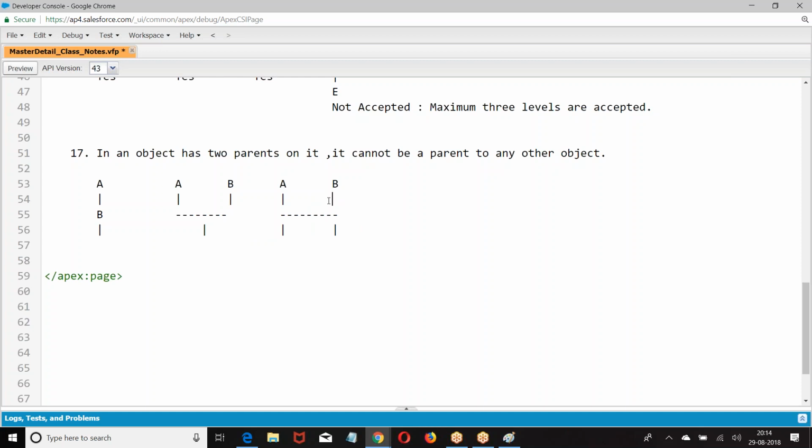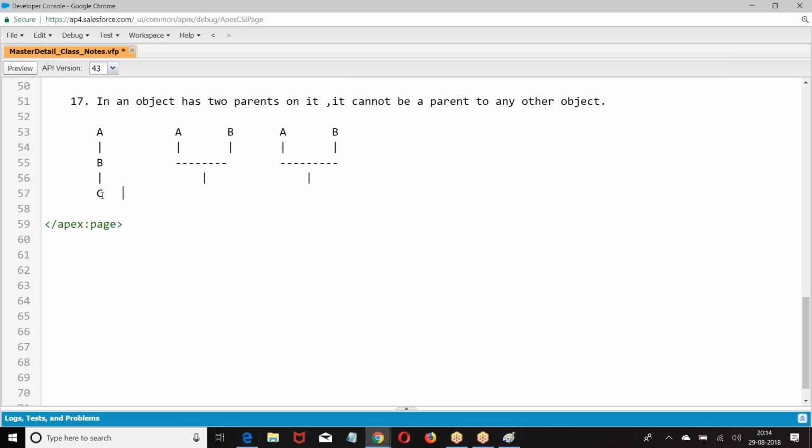Try to get this diagram. Now, first one is accepted, right? D is a child of A, B is a parent of C. Accepted? Yes. Then what is the next one we have? A, B. Now, C has two parents. Accepted?